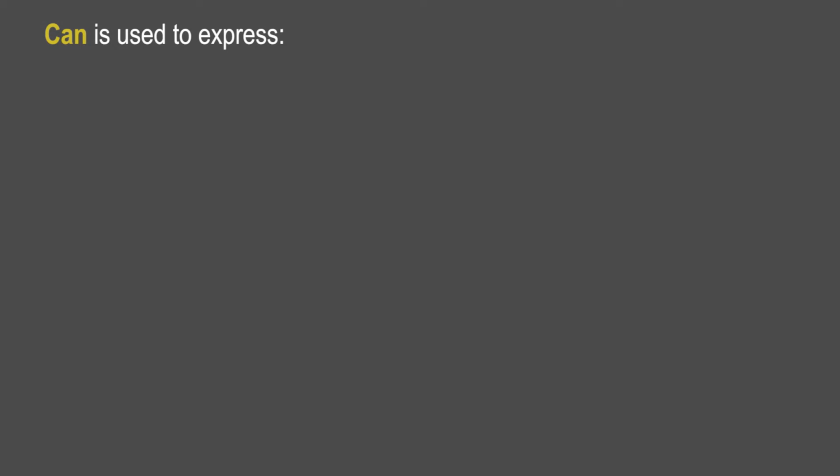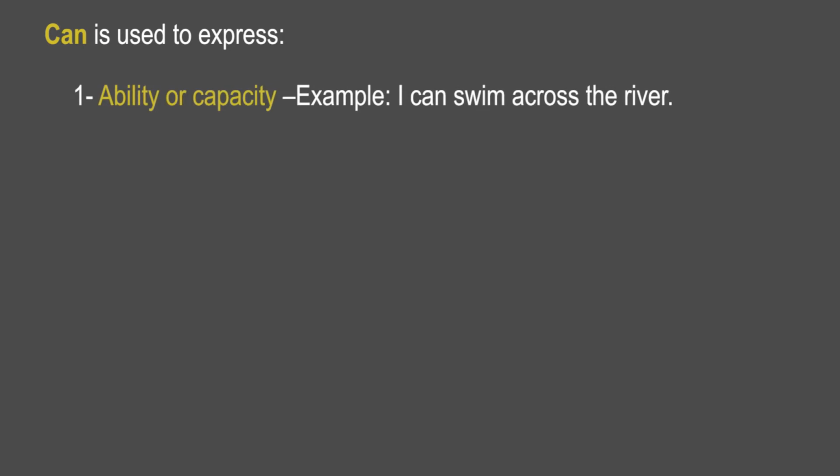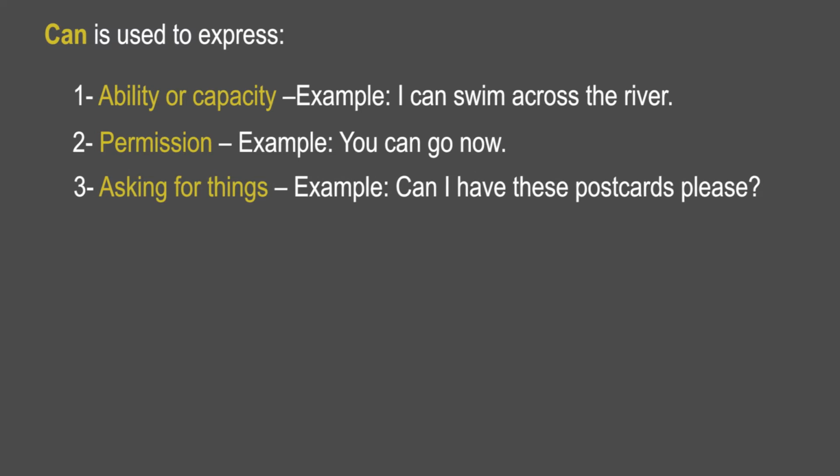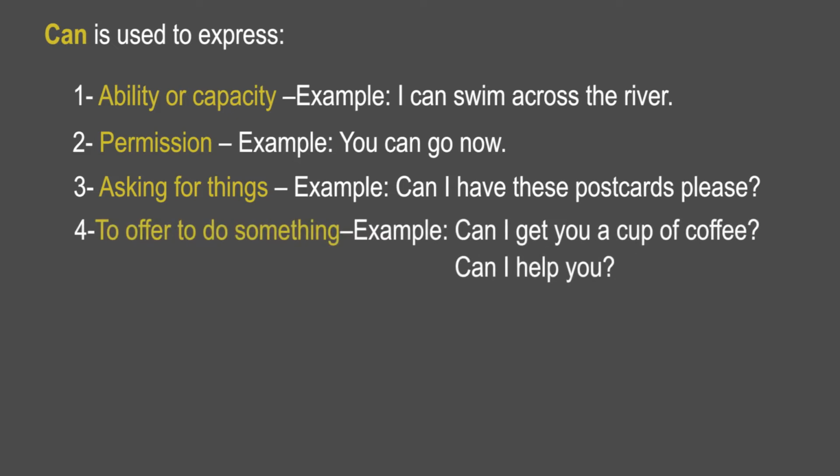Now let us consider auxiliary verbs one after the other with examples. Can. Can is used to express ability or capacity. Example, I can swim across the river. Second is permission. Example, you can go now. Third is asking for things. Example, can I have these postcards please? Fourth, to offer to do things. Example, can I get you a cup of coffee? Can I help you?